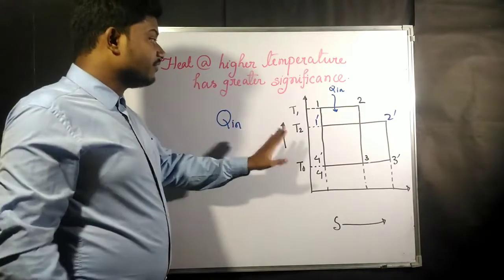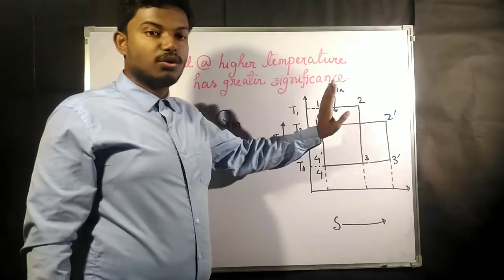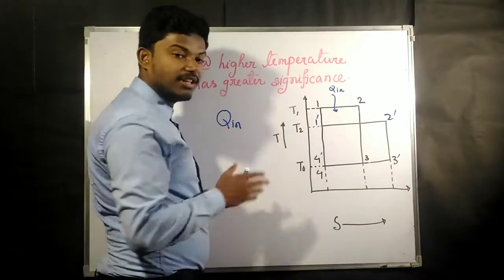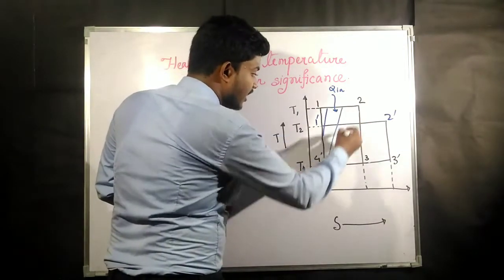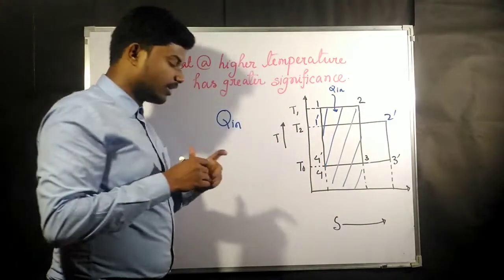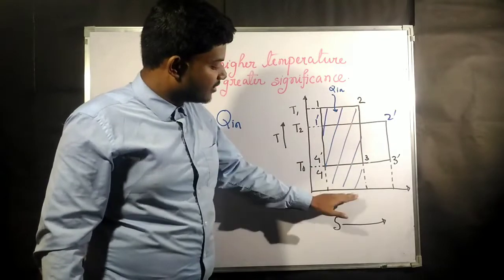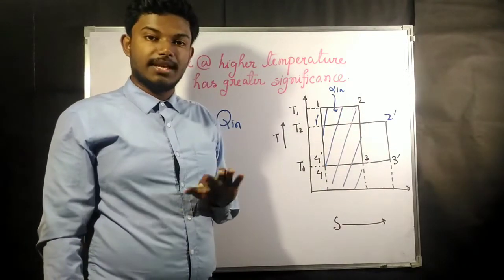Okay, now if you want to represent that Q in amount of heat in process 1 to 2 in that graph, then what is it going to be? This will be the area covered by curve 1 2. Whatever the area is covered inside this, when projected on the entropy axis, is going to give you the total amount of heat.